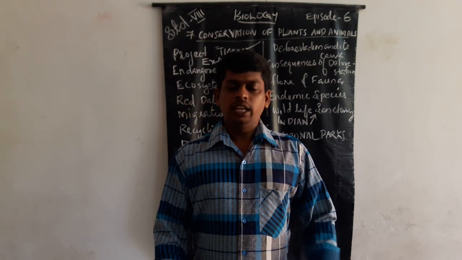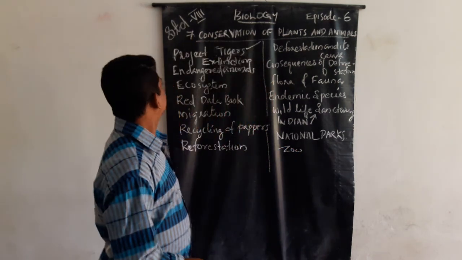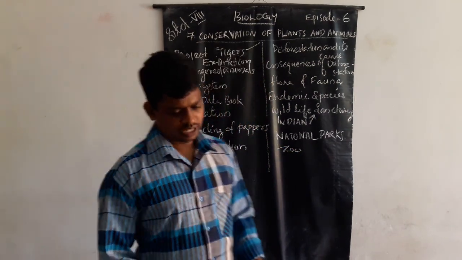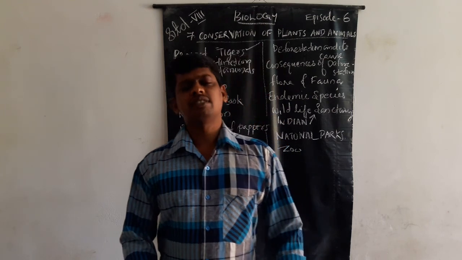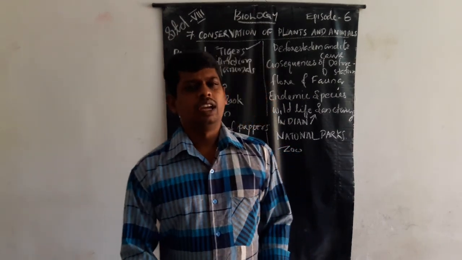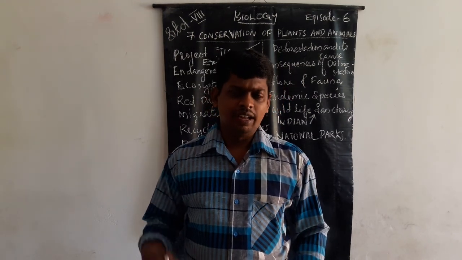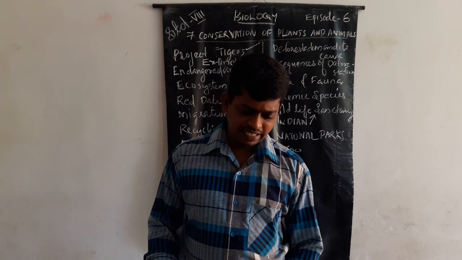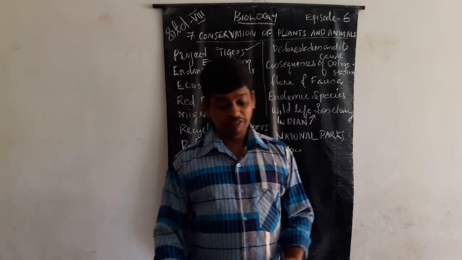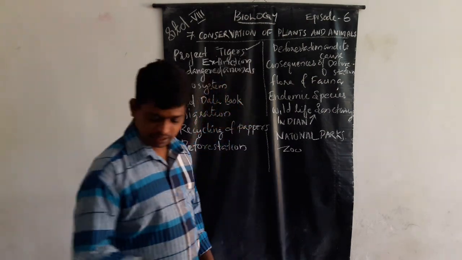Okay. Next is extinction. Extinction means disappearing of organisms. Disappearing organisms were lion, elephant, wild cats, wild buffaloes, and Barasingha.